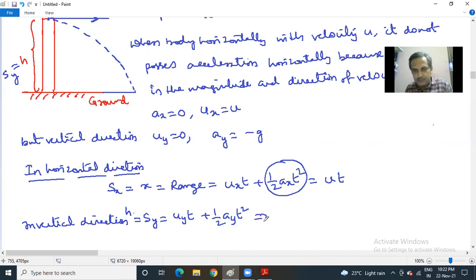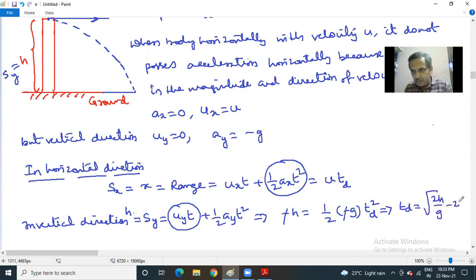Since it is coming down, this is negative. Uy is 0, this quantity does not exist. Minus g, you can say this is the time of descent. So minus minus gets cancelled. So Td is equal to under root 2h by g. You call this equation 2, you call this equation 1.